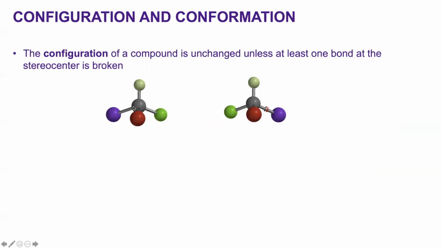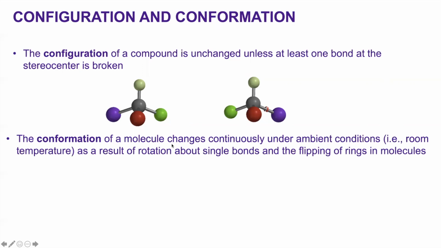Here, for example, to go from this molecule to this molecule, you need to break and rearrange. Conformation, on the other hand, can happen in any molecule continuously under ambient conditions, say at room temperature, for example. It is due to the rotation about single bonds and flipping of the rings.